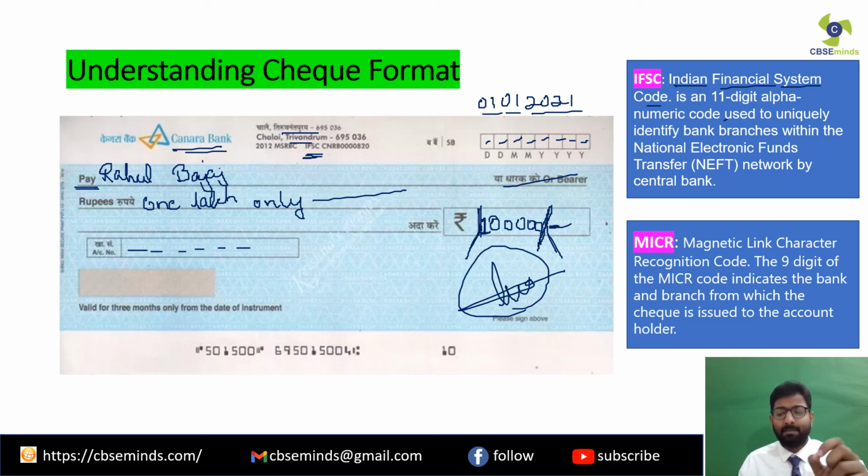So always remember that IFSC is 11-digit. Alphanumeric. Alphanumeric means what? There are alphabets as well as numbers in that code. Which is used to uniquely identify the bank branches within the National Electronic Funds Transfer Network by the central bank. Central bank means the Reserve Bank of India, the RBI.